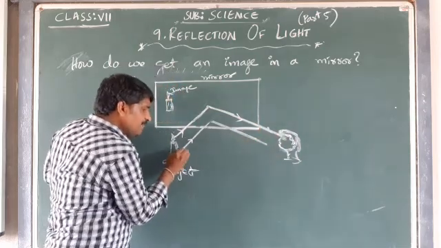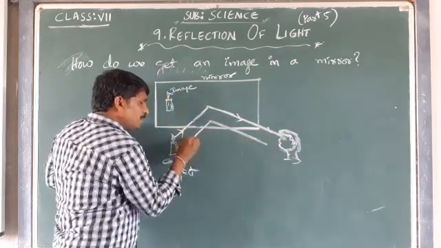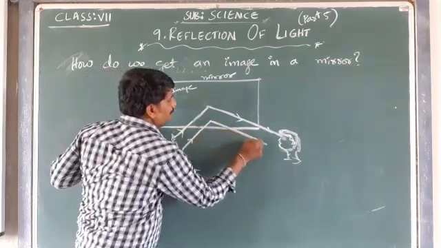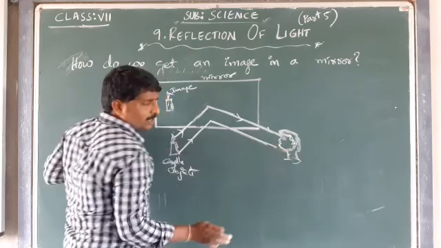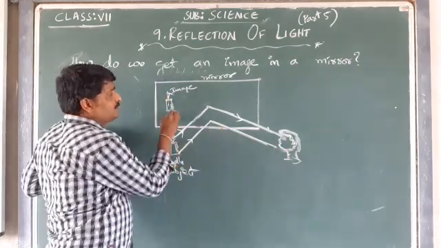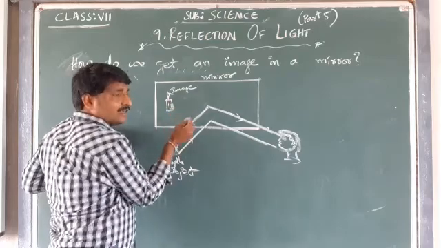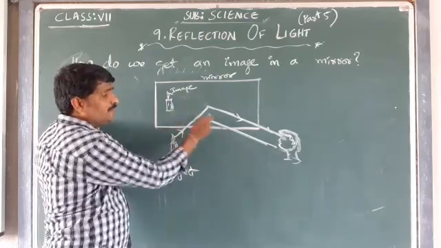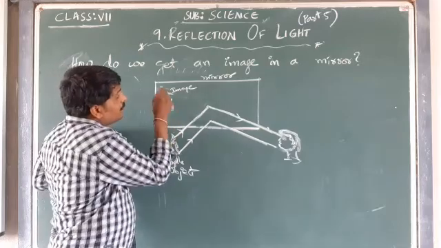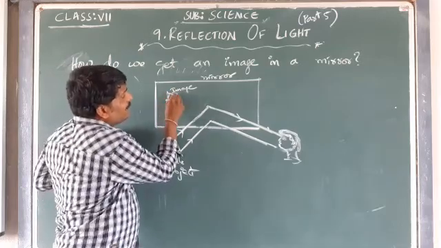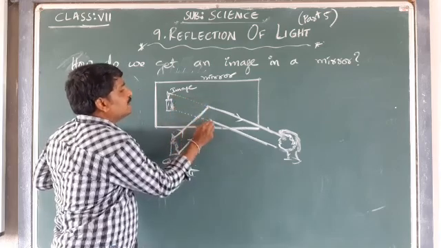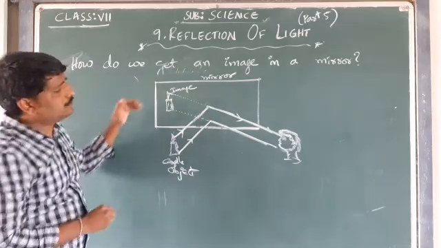Okay, the incident ray from the bottom of the candle also hits the mirror and gets reflected, and we are able to observe the candle's image in the mirror. Due to the reflection, we are able to see the candle image in the mirror.